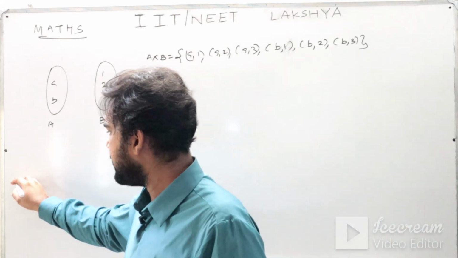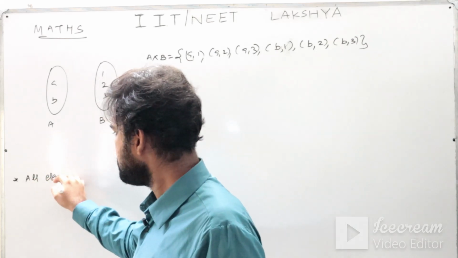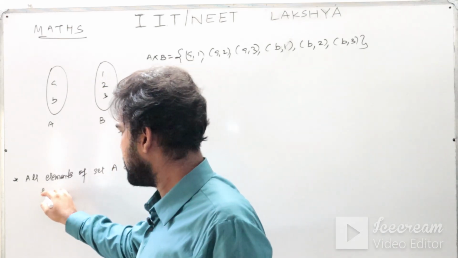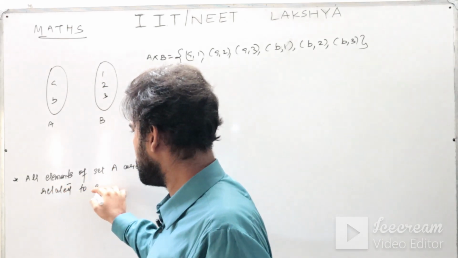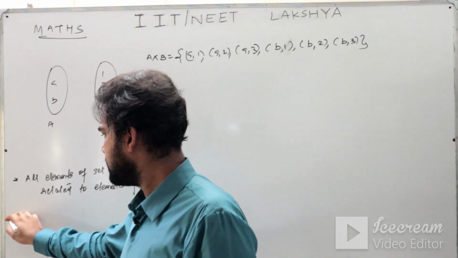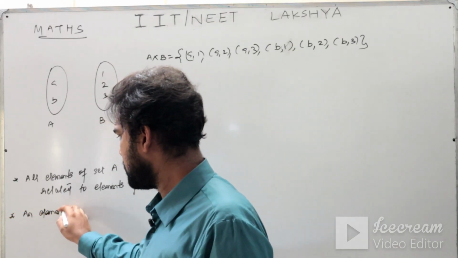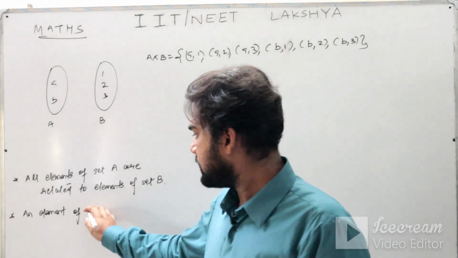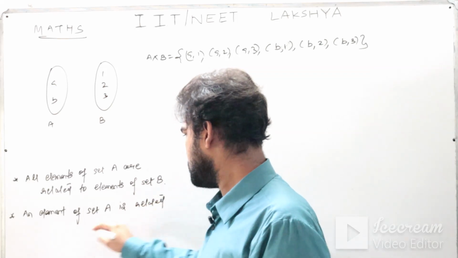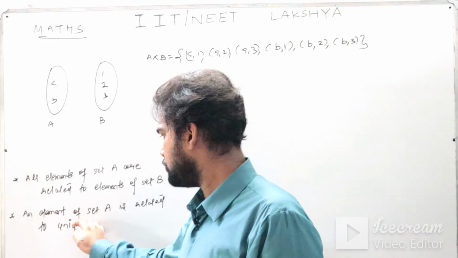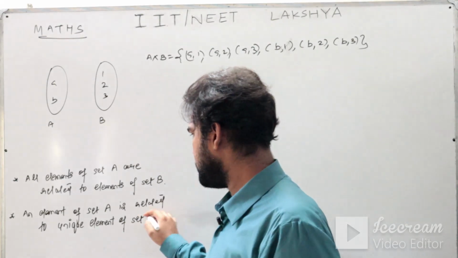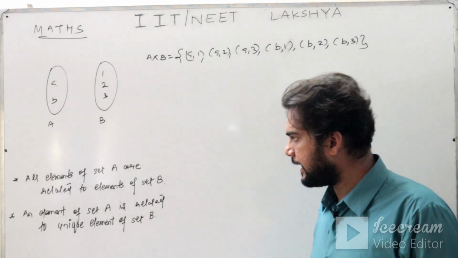We know the property of function, that is, all elements of set A are related to elements of set B, and an element of set A is related to a unique element of set B. An element of set A is related or associated to a unique element of set B.